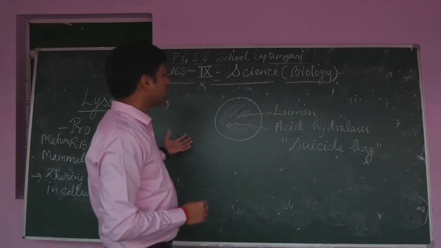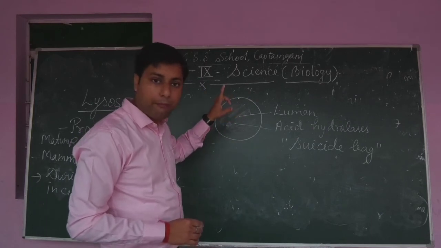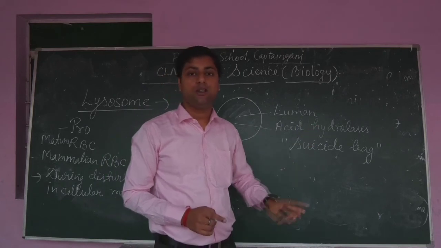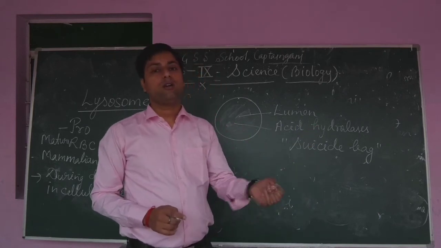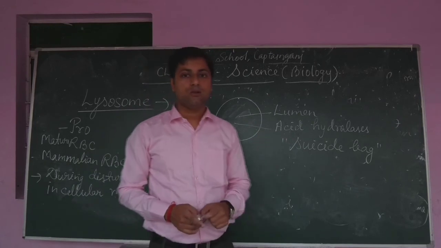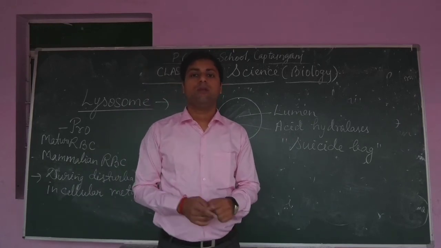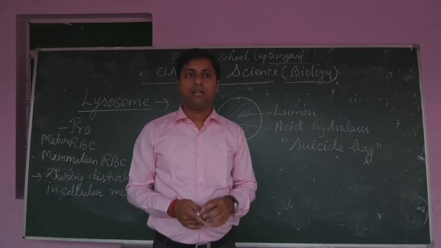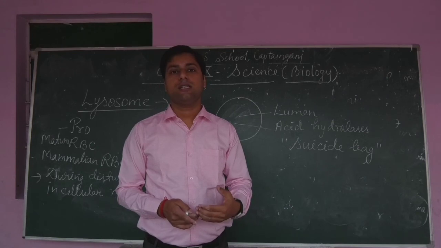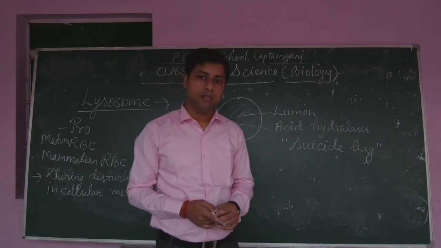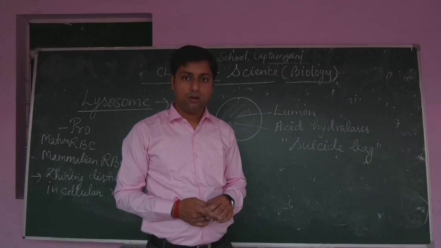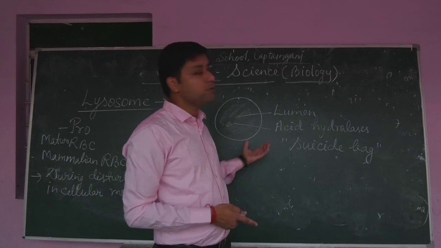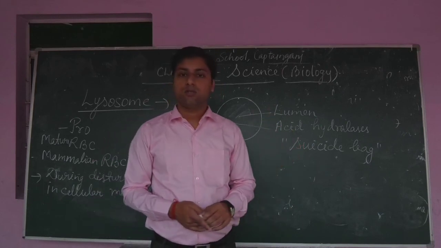In case of lysosome, for 1 mark, the main question is: who discovered lysosome? Answer is Christian de Duve. Second question: which cell organelle is called suicide bag? Answer is lysosome. Why is lysosome called suicide bag? The lysosome contains acid hydrolase enzymes, and at the time of disturbance in the metabolism of the cell, when the cell gets damaged, the lysosome bursts and digests its own cell. Due to that function it is called suicide bag.